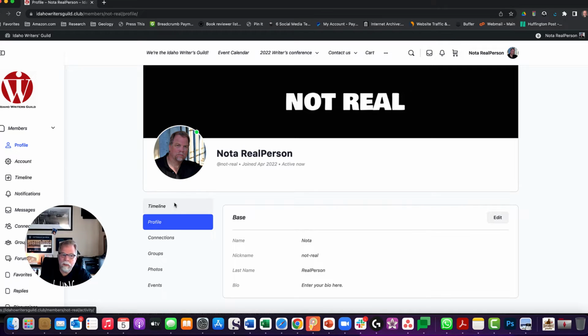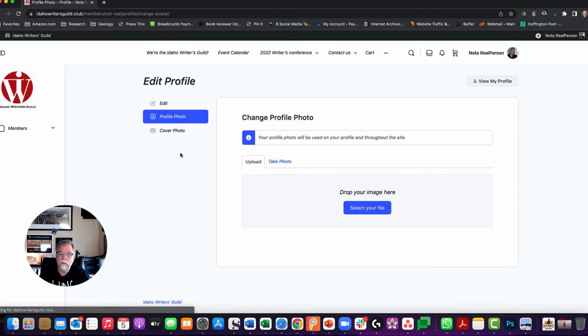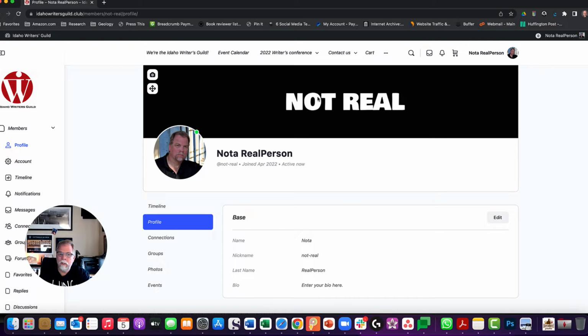Now from this page right here, the things I can edit is I can change my profile photo. Now this one is pulled in from a Gravatar that's from one of my alternate email addresses. So this is the one that's on Gravatar. You can leave it that, or you can click on here and change it if you want to. Okay, and then it will go back to your profile with your changed photo. Same thing with your cover photo, and we'll talk about dimensions of those things shortly. Basically, it's very similar to what you would put as your Facebook cover photo, and you can put a mountain scene or whatever it is that characterizes you if you want to.